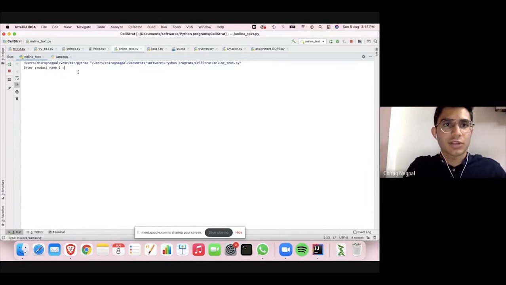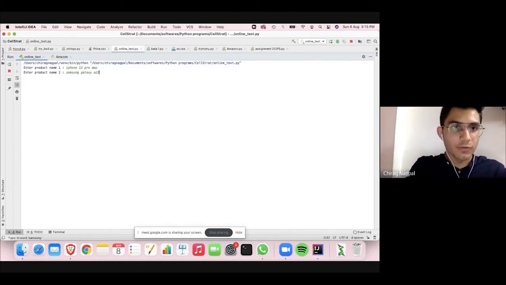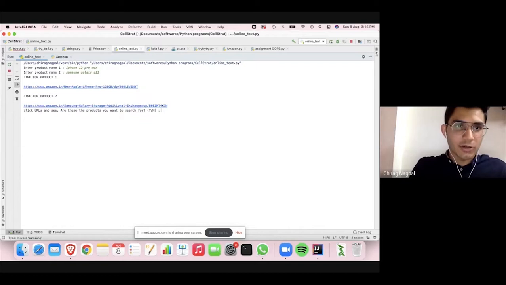For example, I am a user and I want to search for an iPhone 12 Pro Max. One phone is this. And the other product that I want is maybe a Samsung phone, which is the Samsung Galaxy A22. So when I press enter, it'll give me two links for the two Amazon products, link for product one and link for product two.